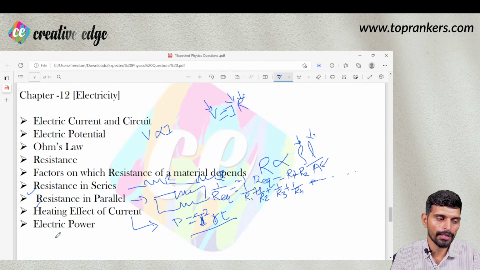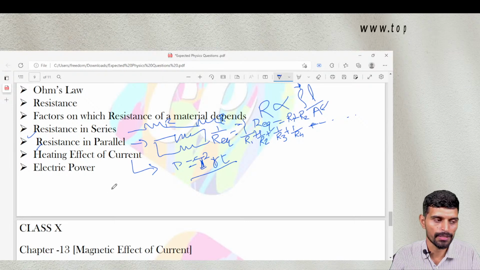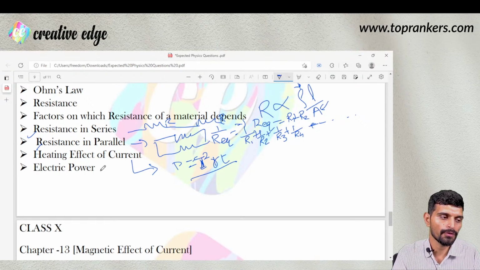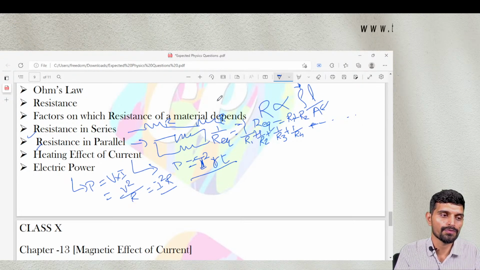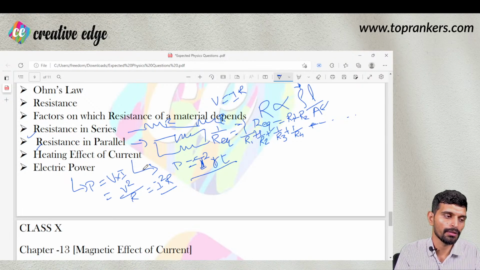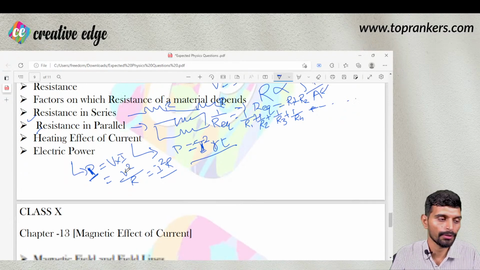Electric power is again the capacity with which we drive motors and we drive electric appliances. So that is our definition of electric power. P is equals to V into I, or this could be V square upon R, or this could be I square R. Using this formula, V is equals to IR, right? So power is defined by capital P, electric power, and it is V into I, potential into current.